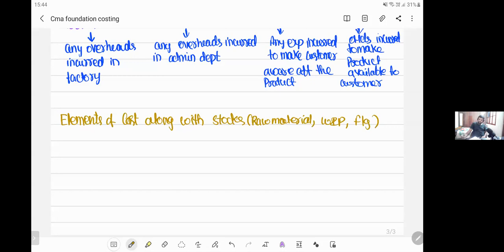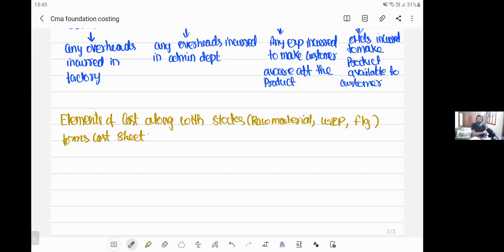Okay, elements of cost along with stock form the cost sheet. You are taking all the elements of cost, and you are adding the stocks to that: opening stock of raw material, closing stock of raw material, opening stock of WIP, closing stock of WIP, opening stock of finished goods, closing stock of finished goods. We call it a cost sheet.